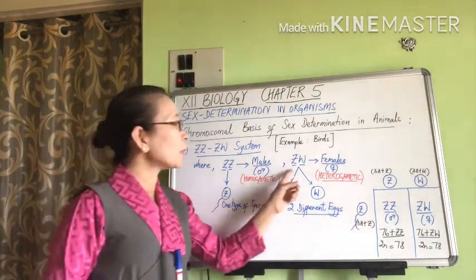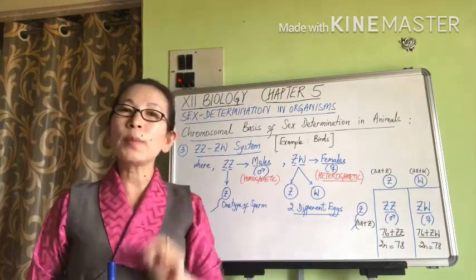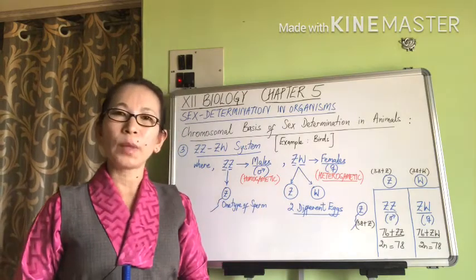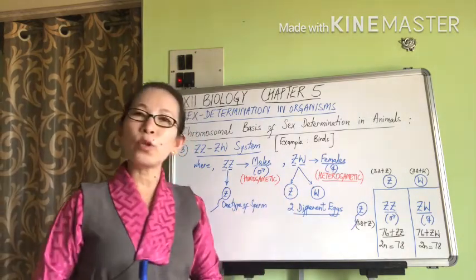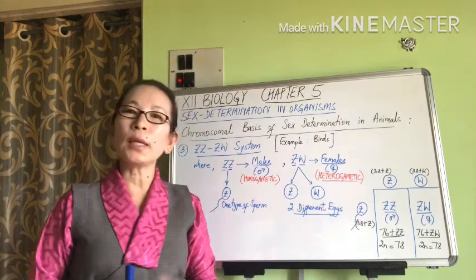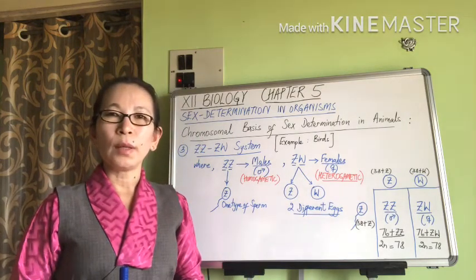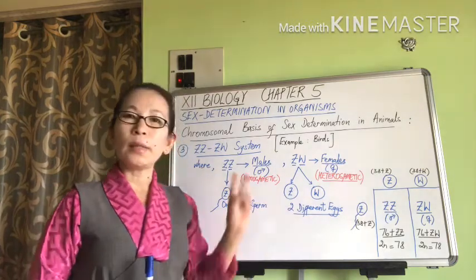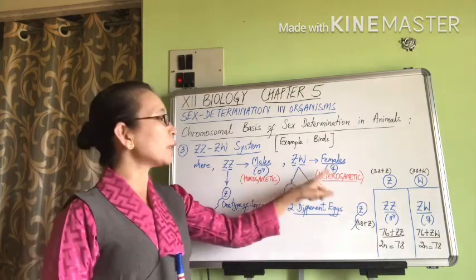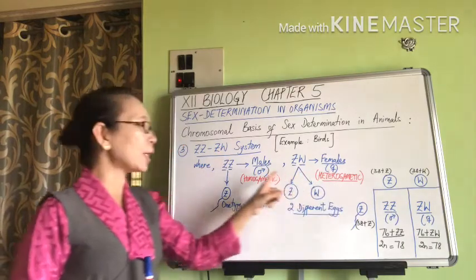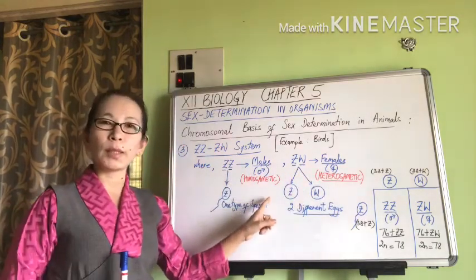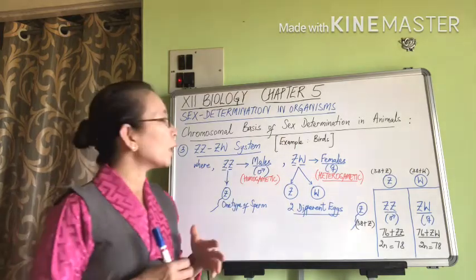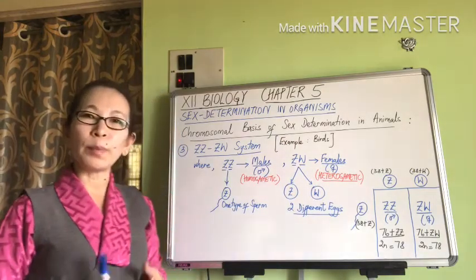Whereas, since females have two dissimilar sex chromosomes, they are going to produce two different types of eggs. One egg containing the Z chromosome and the other type of egg containing the W sex chromosome. And because females produce two different types of eggs in this ZZ-ZW system, females become heterogametic, whereas males are homogametic. Okay, and such a ZZ-ZW system is typically seen in most birds.